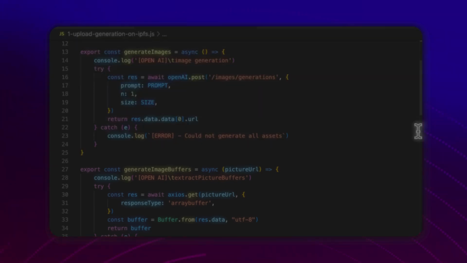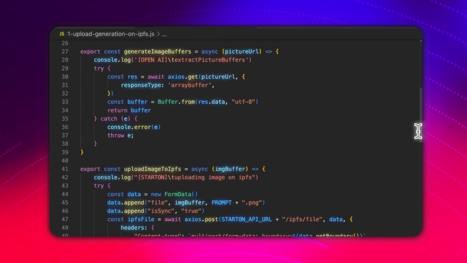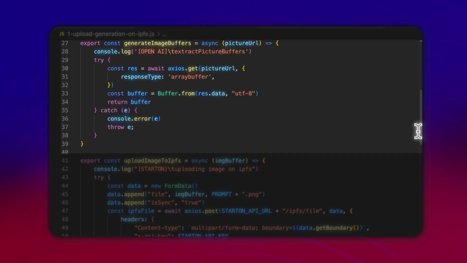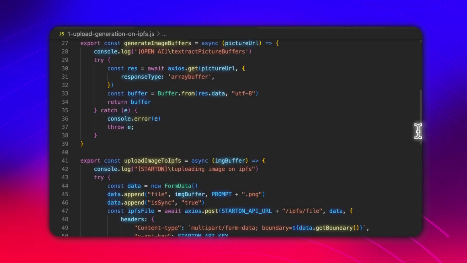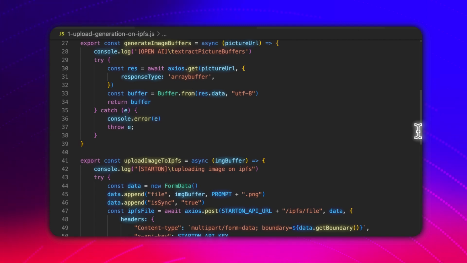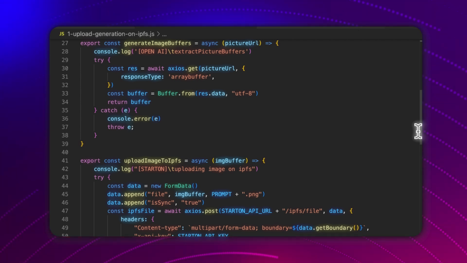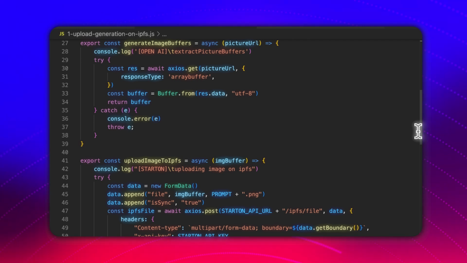So very simple function. So here we have a little problem because even though we do have our image, this is on a URL, but to upload it to IPFS, we need to have it in a binary format. So we need to fetch the image from this URL and convert it into an in-memory binary format. I know it sounds pretty complex, but don't worry, it's gonna be short. So we're gonna do this in this other function. So first we get the image from the URL of OpenAI, and then we're gonna convert it to this binary format by using the buffer module of Node.js, and that's it. And after we can use this to upload the image to IPFS. You see, that wasn't too bad.